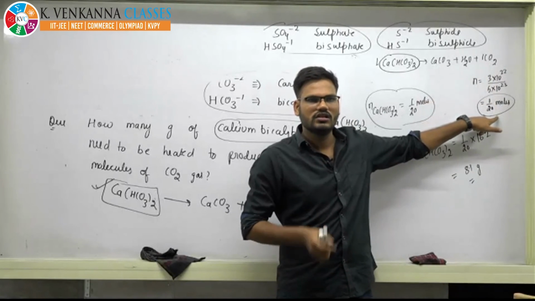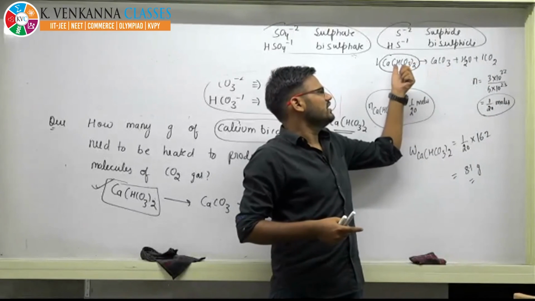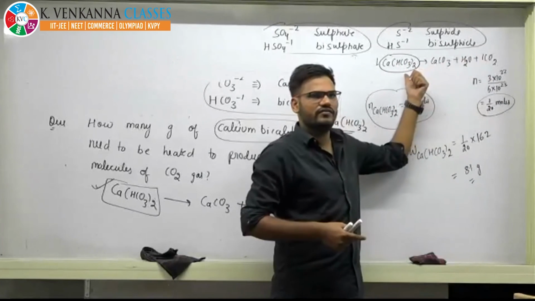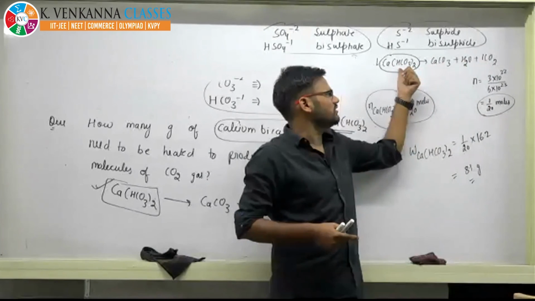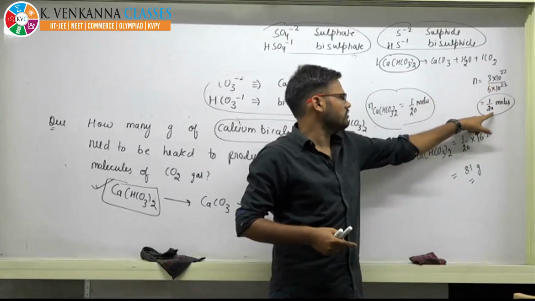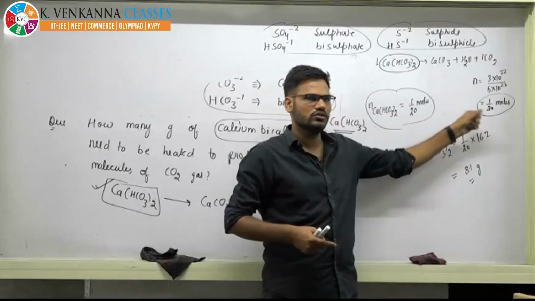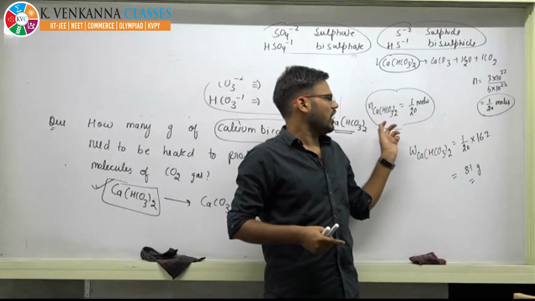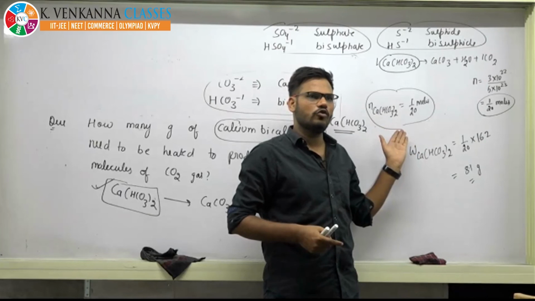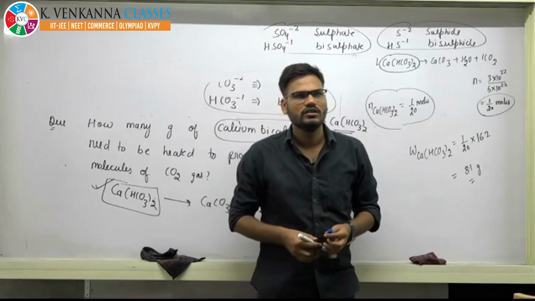That is 1 by 20. Now using the stoichiometry, as already given by the reaction, whenever it is heated, the ratio between calcium bicarbonate and CO2 is going to be 1:1. So as it is 1 by 20 moles, these have to be 1 by 20 moles, then only it will produce 1 by 20 moles of CO2. From there I got the moles. Now you just multiply by the molar mass, you will get the weight. Is it okay?